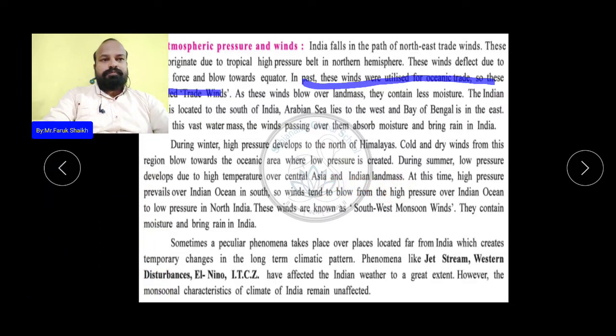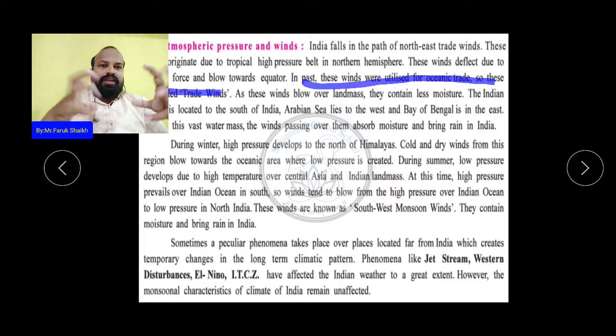During summer, low pressure develops due to the high temperature over Central Asia and the land masses. Because of the heat, the molecules of the air spread out and the air becomes lighter.